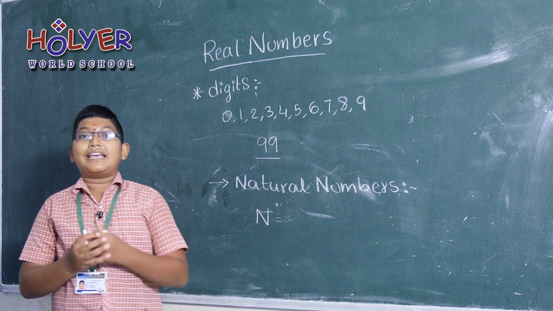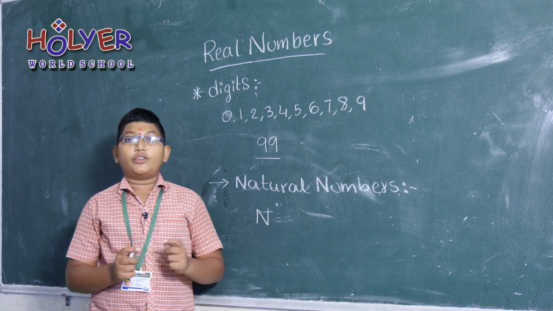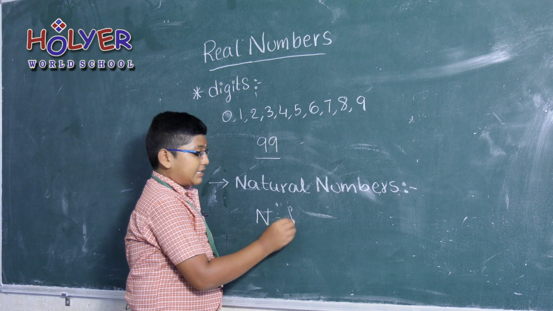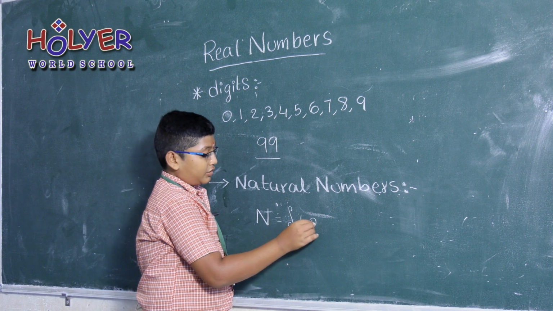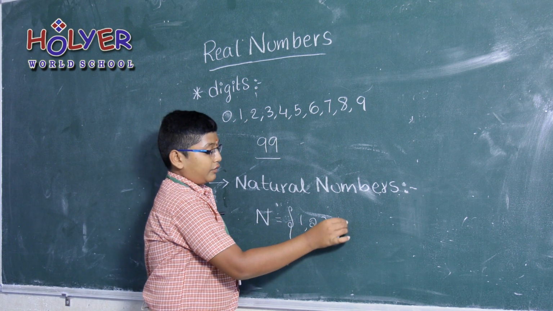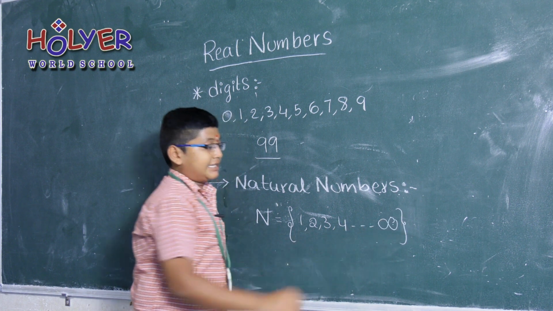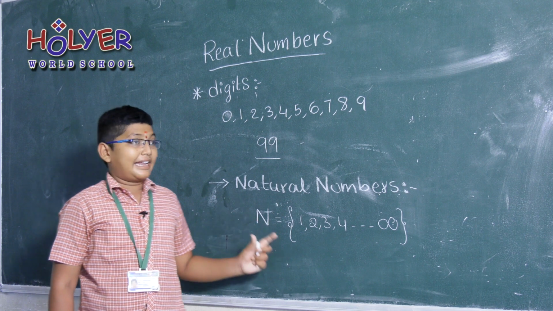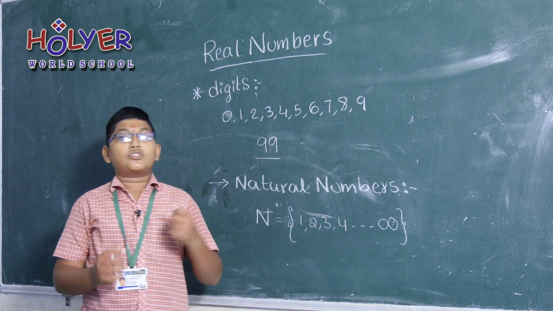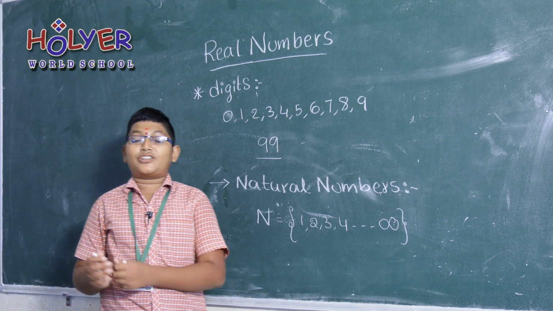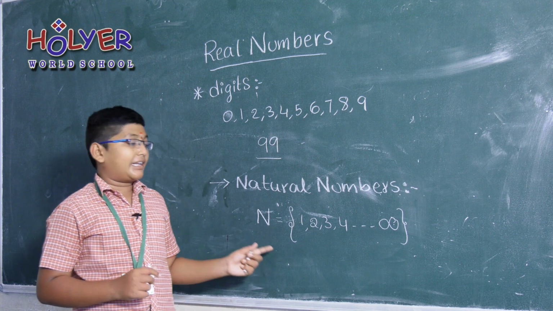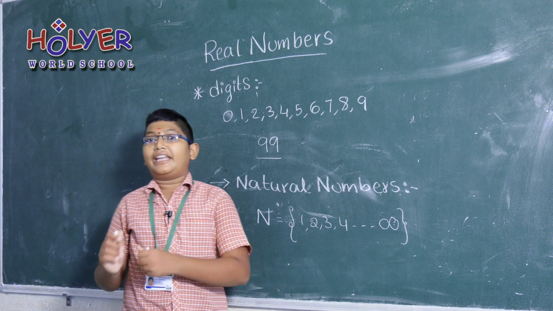If we write a set of natural numbers, we write N is equal to the set of 1, 2, 3, 4 and so on to the infinite. This is the symbol of infinite. The natural number starts with 1. So the smallest natural number is 1 and the biggest natural number is infinite.